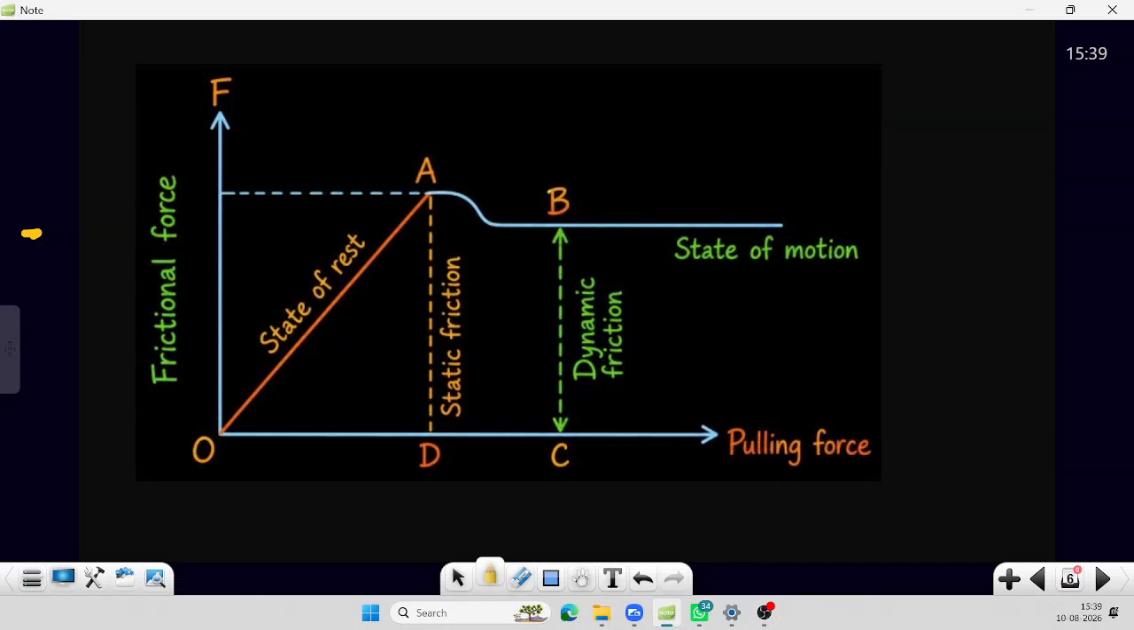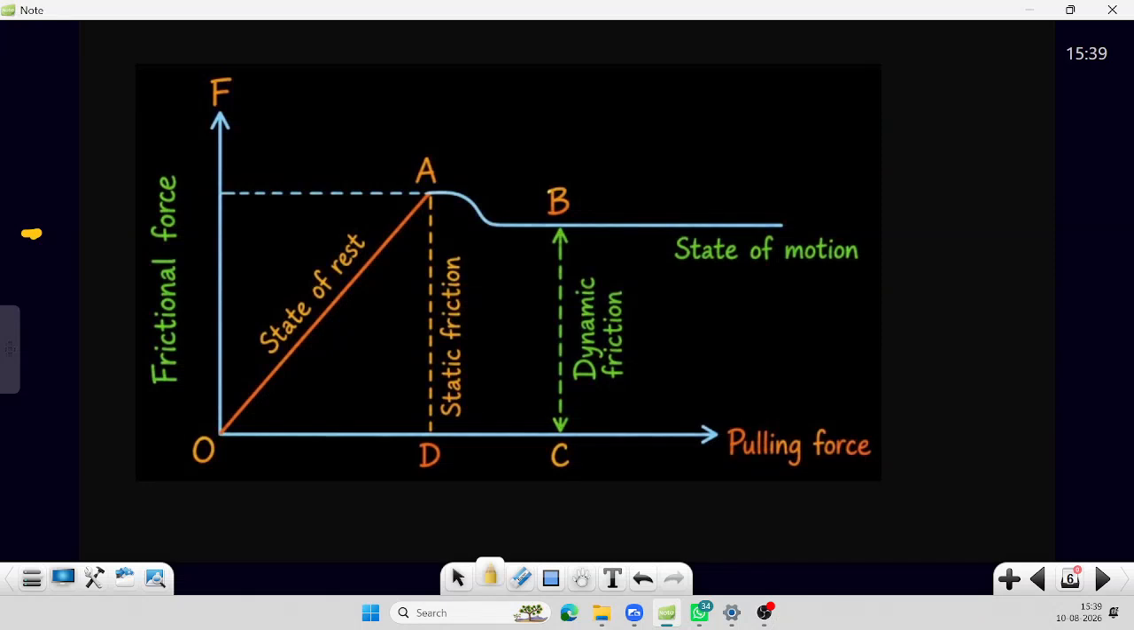Now you tell me, we apply 2 Newtons of force. How much is the frictional force? 2 Newtons. Understood? That is why we call it a self-adjusting force. If you apply 3 Newtons, the frictional force is 3 Newtons. 5 Newtons, 5 Newtons. 7 Newtons, 7. If we apply 8 Newtons, 8 Newtons only. When we start applying 8.001, let us say, then what happens? The body starts moving.